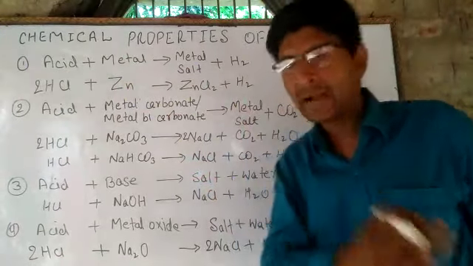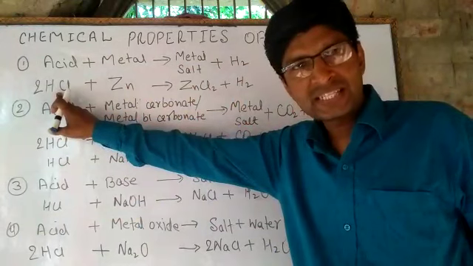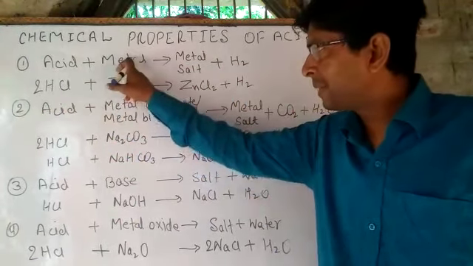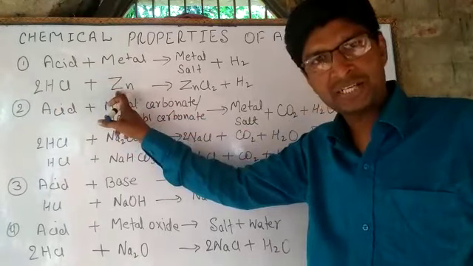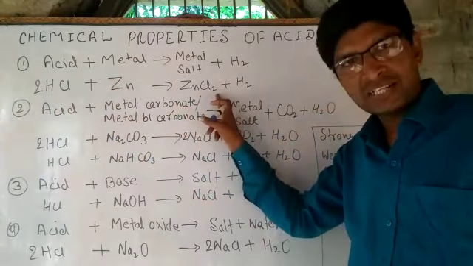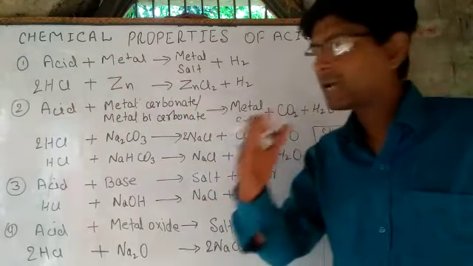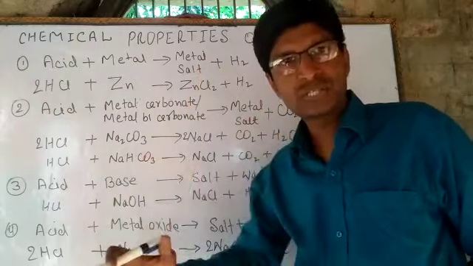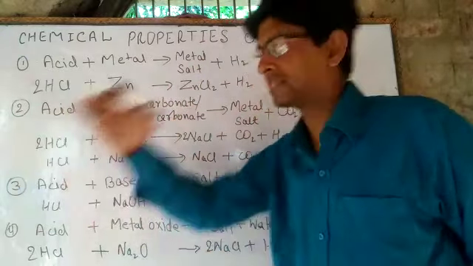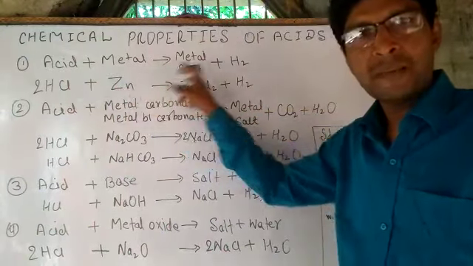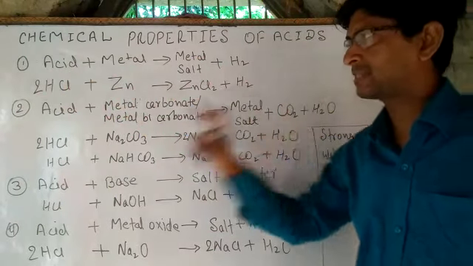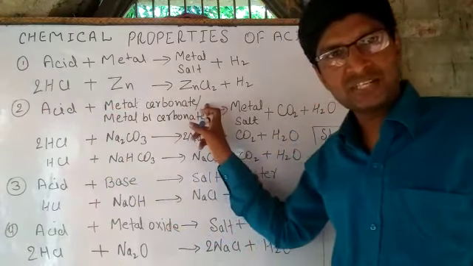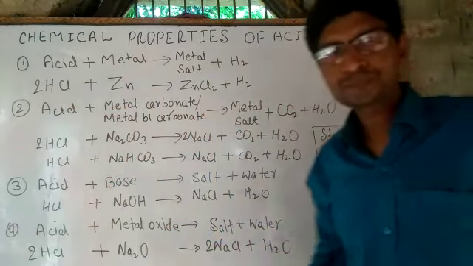I have taken an example here. Hydrochloric acid, HCl, which is an acid. So HCl, zinc is a metal. So HCl plus zinc, arrow, ZnCl2 plus H2. So this is our conclusion. When an acid reacts with a metal, it produces metal salt and hydrogen gas. So acid plus metal, metal salt plus hydrogen gas. Example, 2HCl plus Zn, ZnCl2 plus H2.